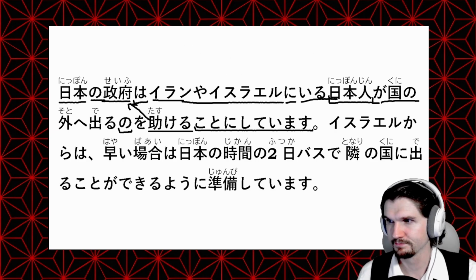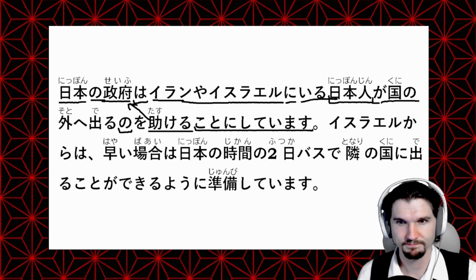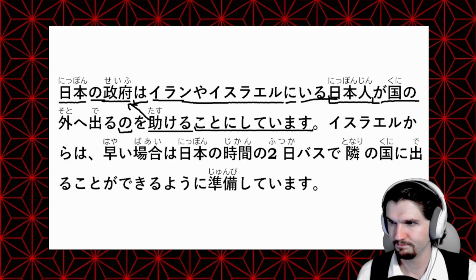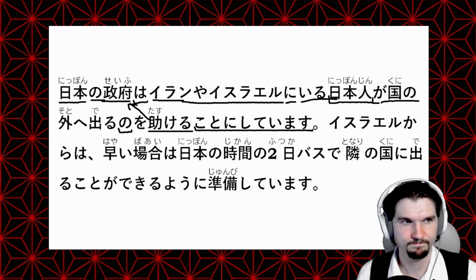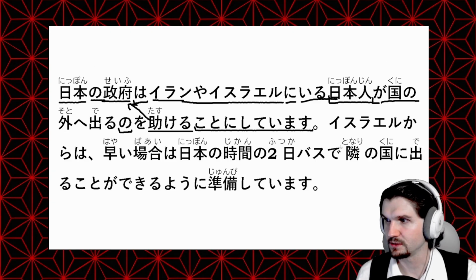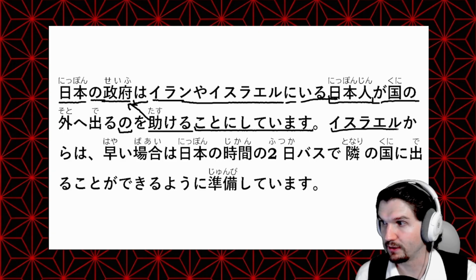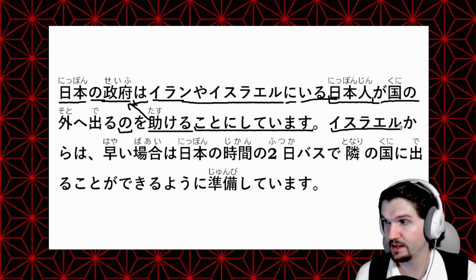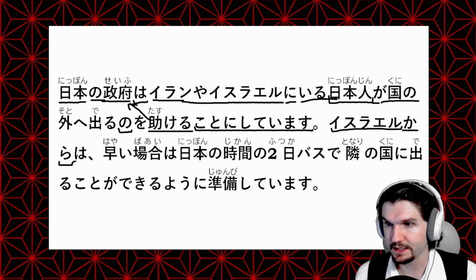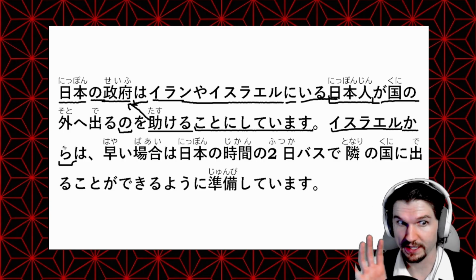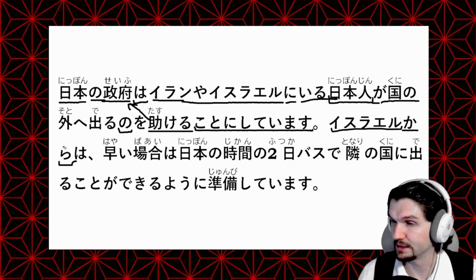イスラエルからは早い場合は日本の時間の今日バスで隣の国に出ることができるように準備しています。 Okay, so now we have イスラエルからは So イスラエル Israel から from Israel, and then から is one of these particles that we can kind of throw another particle like wa onto.